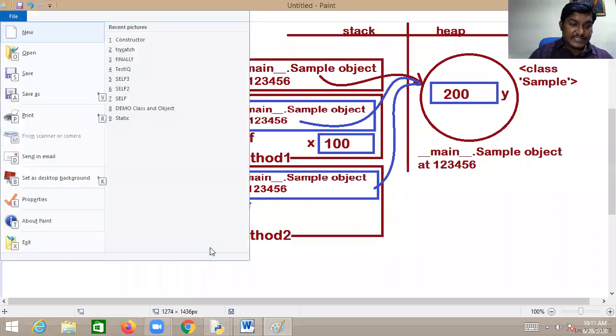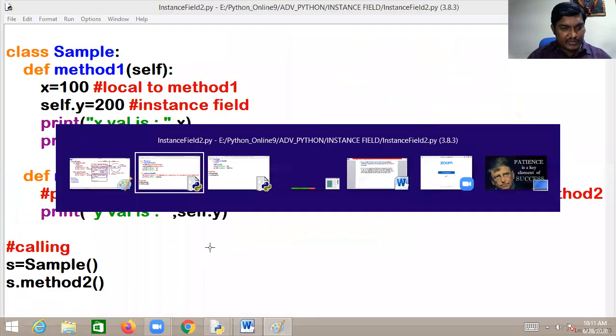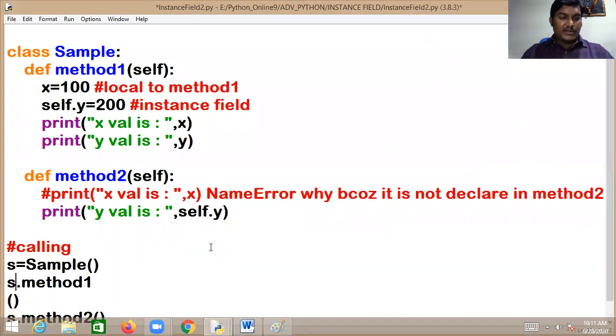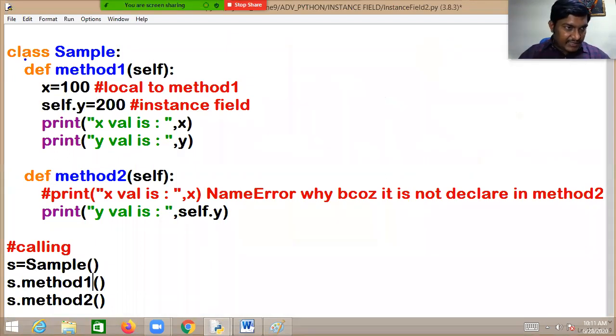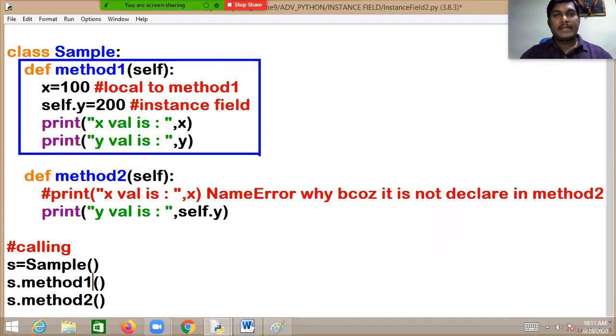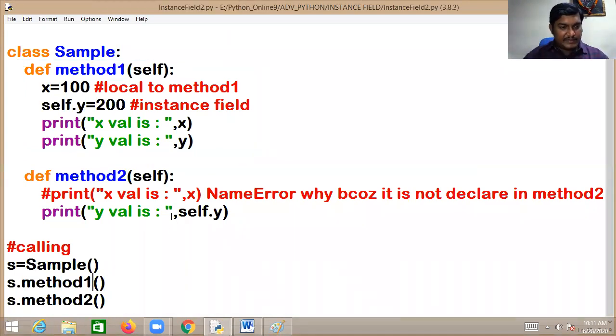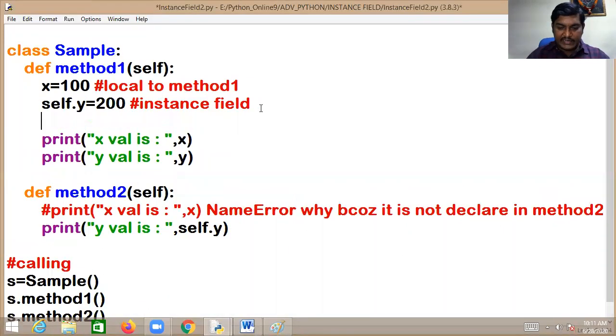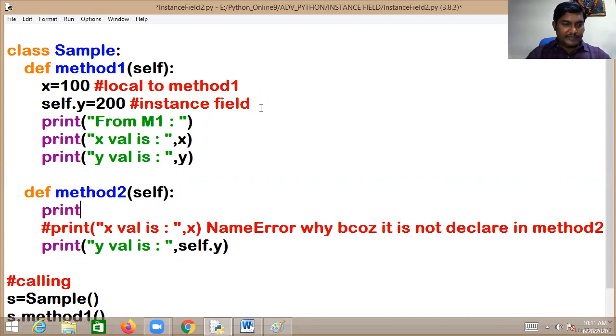So now let me do it. First you have to create the object. Then I want to do the same. First you call method 1. When you call method 1, the logic of method 1 will be executed first. Now let me run this, sir. First we are calling method 1. For you to get an idea, one small statement I want to add in method 1, print from method 1, and again print from method 2. Easy to understand, guys.